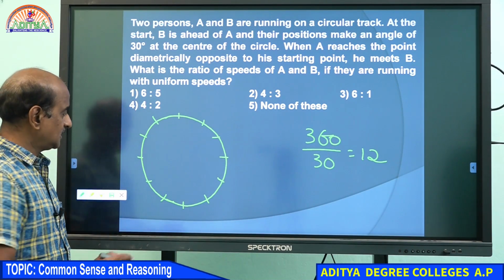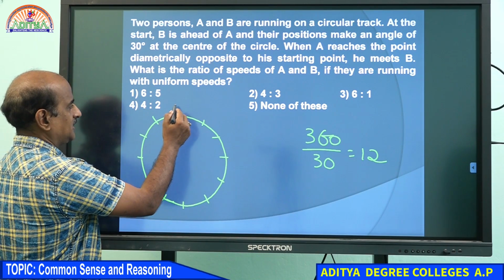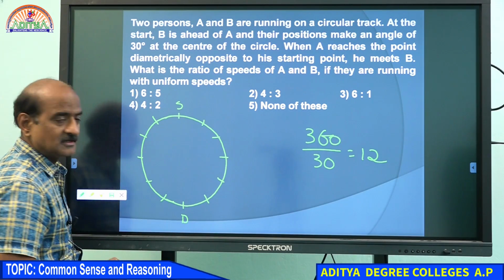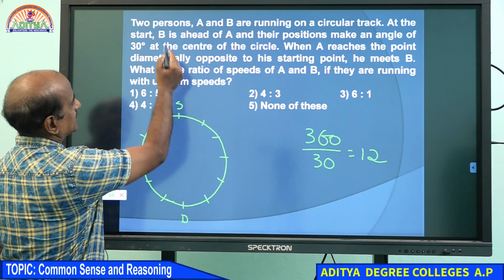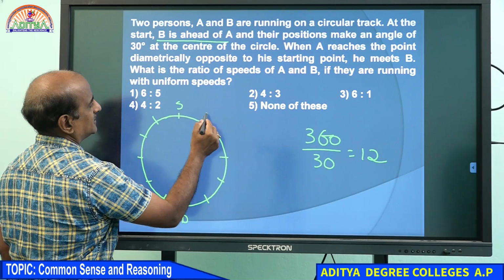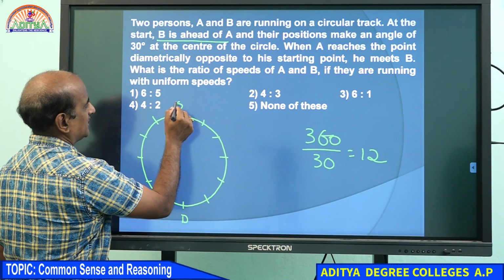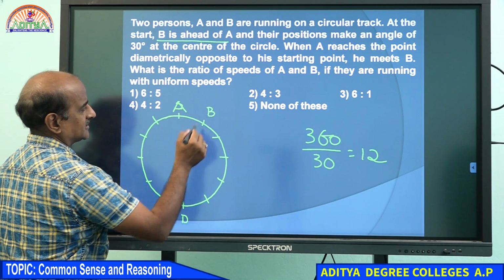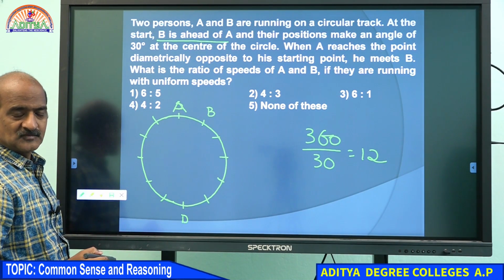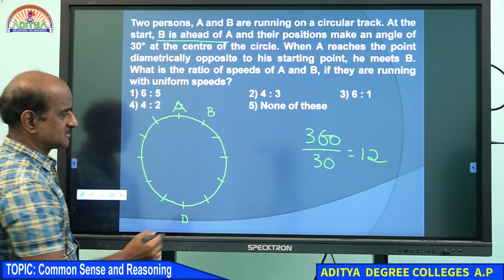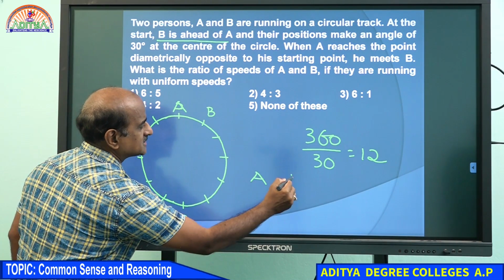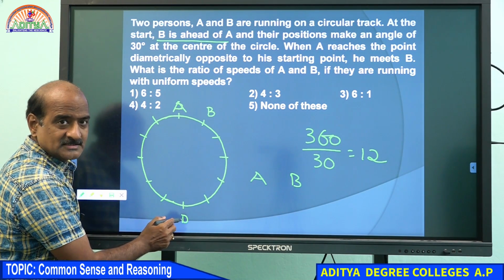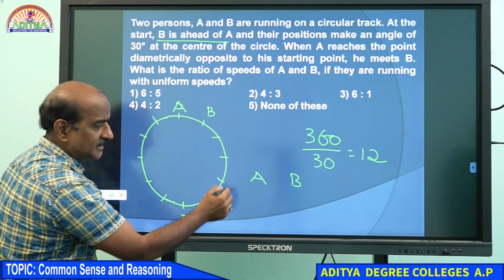Let us assume that this is the starting point, and this is diametrically opposite. At the start, B is ahead of A. Therefore, at the starting point, A is here and B is here. Am I clear to you? Now listen to me. This is what you call diametrically opposite. They are moving in clockwise direction.